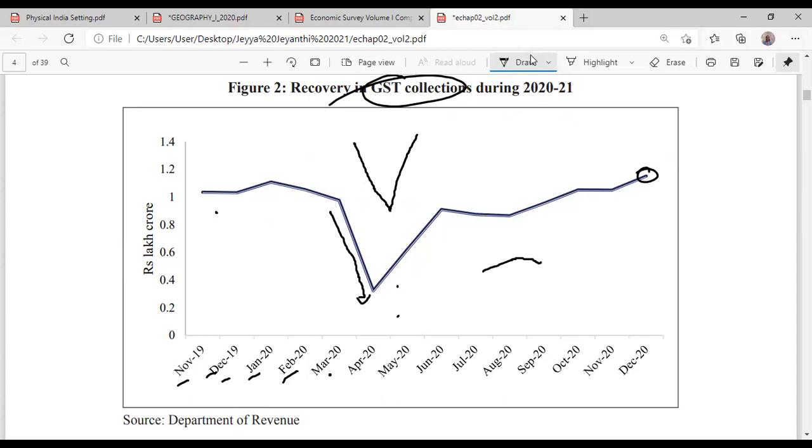But write down the months. In April we had the lowest collection. In May it is increasing, June it is increasing, and July onwards it is coming to normal. And by December, it is the highest. Highest means 1.15 lakh crore has been collected as GST. So they can ask you in which month the GST collection was low. The month was April. Which month was the GST collection high? It was December.